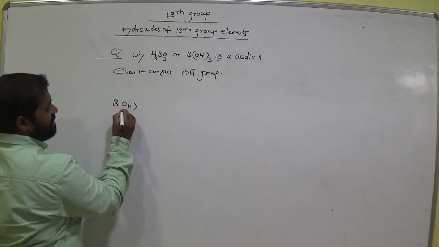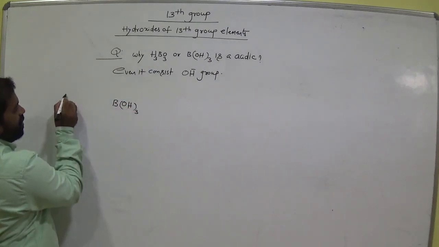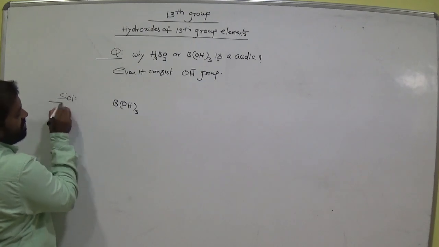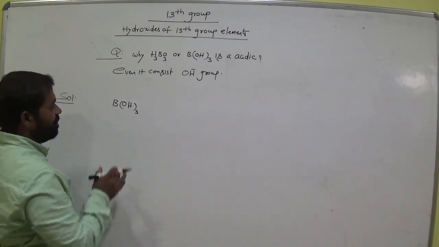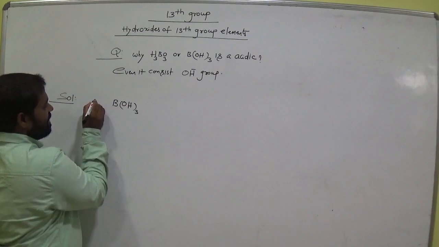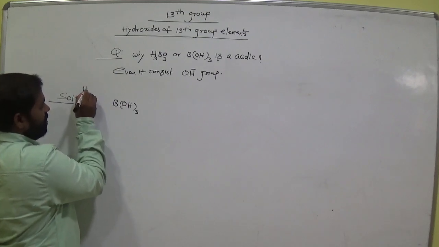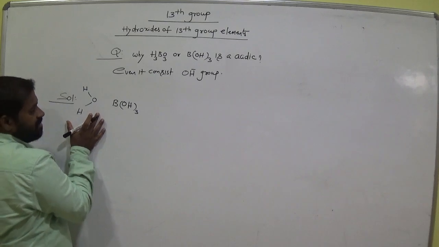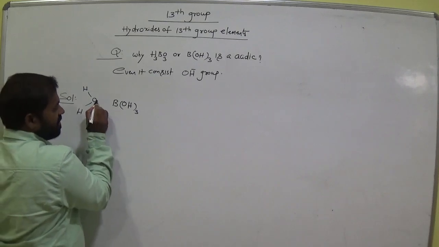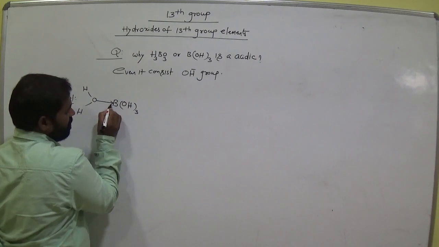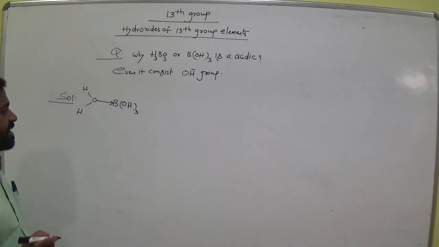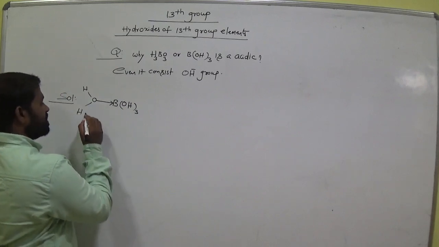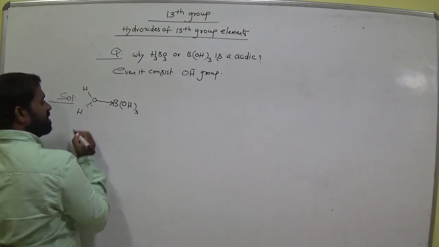B(OH)3. Solution, explanation for this reason. Okay, B(OH)3 interacts with water when dissolved in water. When dissolved, this is the water, am I right? It makes an interaction with this boron. Okay, now these are electrons, am I right? Bond electron, am I right?